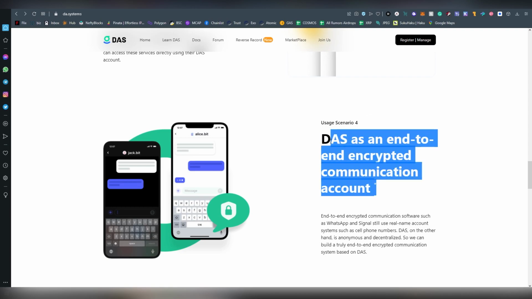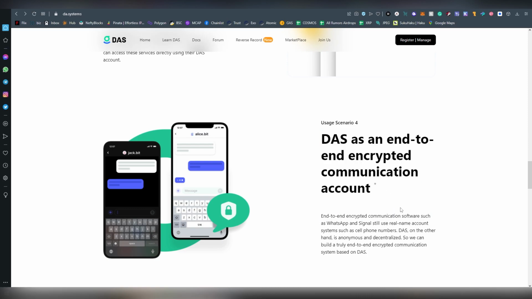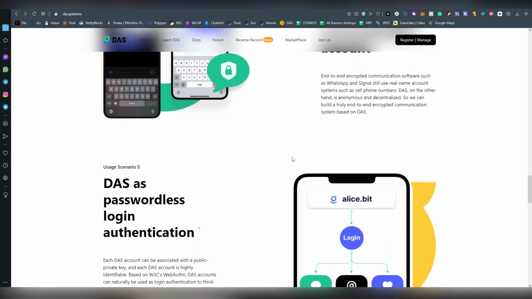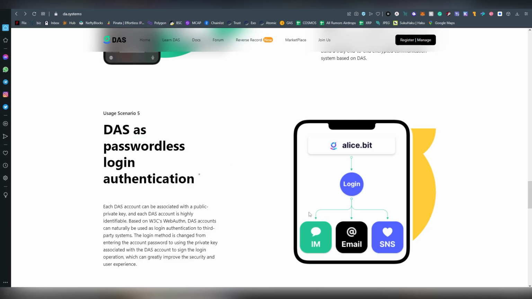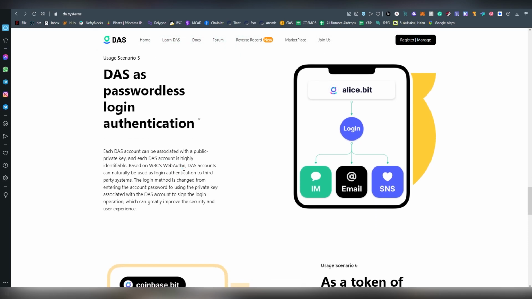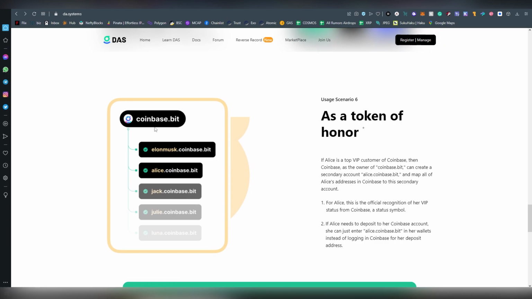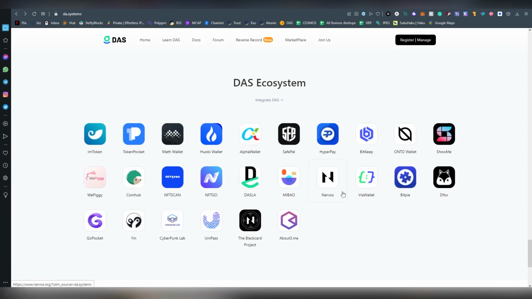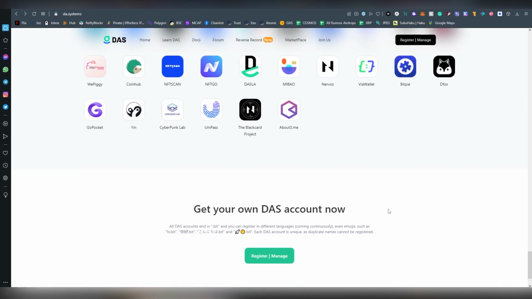And then there is end-to-end encrypted communication, so you're able to text. It's similar to WhatsApp, but nobody is cracking or seeing your messages. It's very secure. And passwordless login authentication through multiple different things like email, IM, SNS, and obviously web authentication like Metaverse. And here is an example of doing a Coinbase bid. What can you basically do here? You are able to set up secondary accounts, which is very convenient. And here are obviously the wallets and services that are currently supporting it, as I said, a lot of Chinese players here.